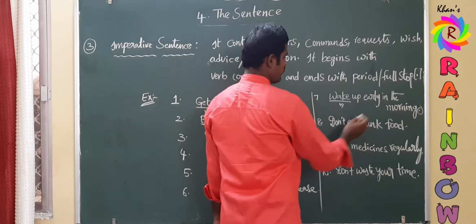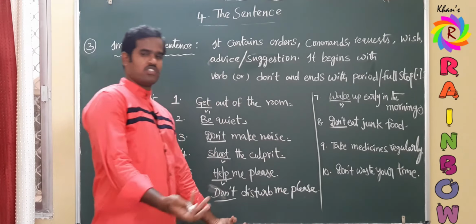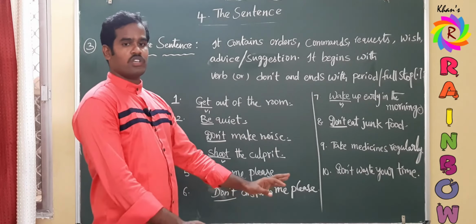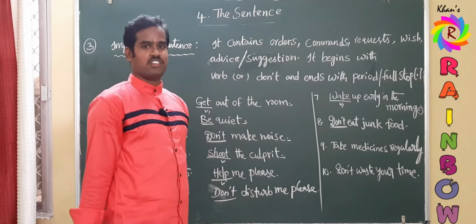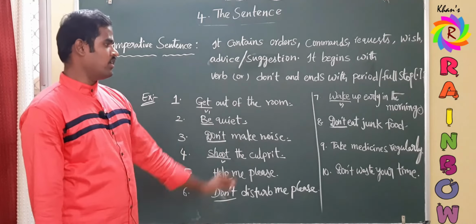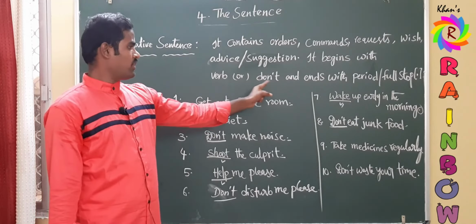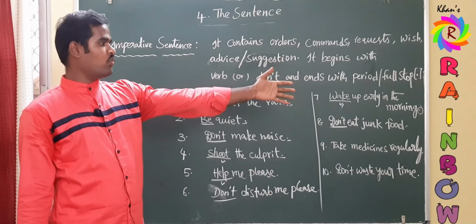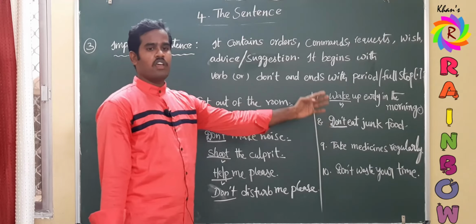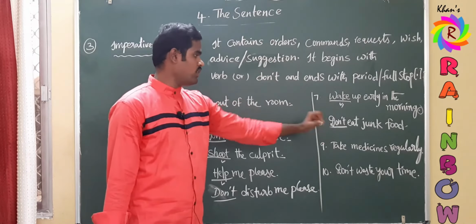And don't eat junk food. It is an advice. Our parents, our teachers will often tell this to us. Don't eat junk food, but we always eat. That is a different topic, but here, don't eat junk food begins with don't and ending we can see clearly a full stop. So we can identify this as an imperative sentence and it is advice also.